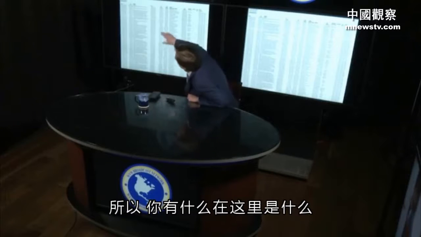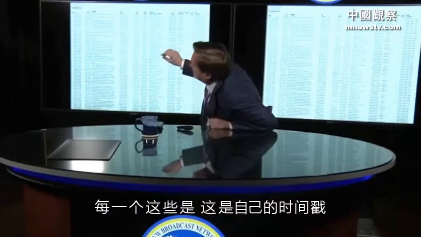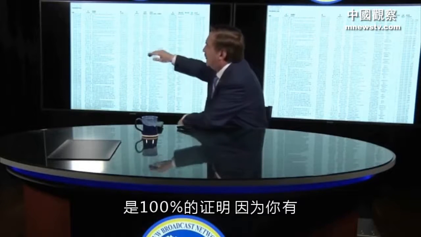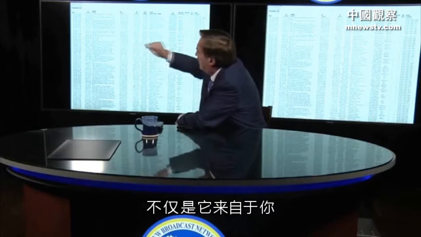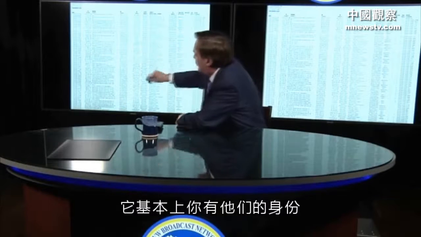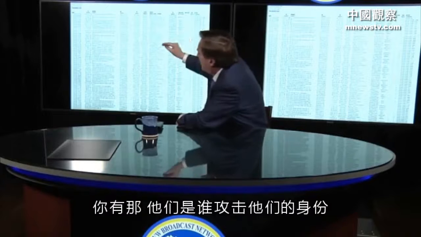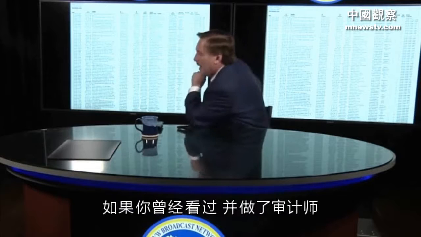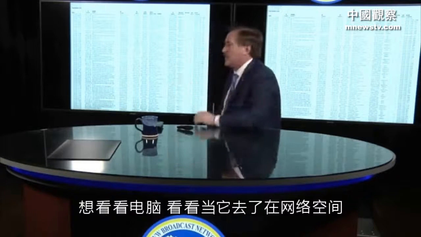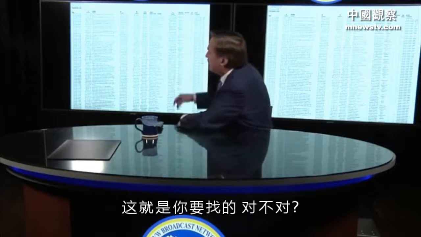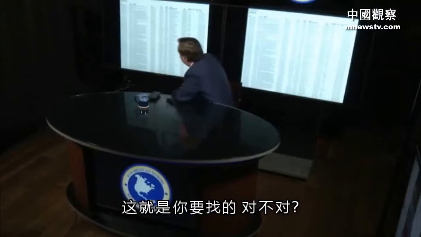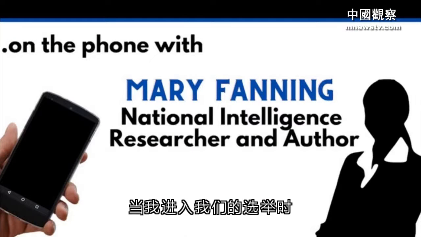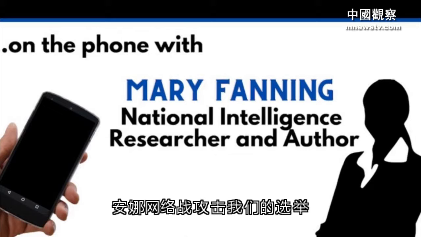Yeah. So what you have here is that each one of these is its own timestamp that is 100% proof, because you have not only where it came from, you have their identification, you have who they were attacking, their identification. This is what everybody would want. If you ever did an audit or wanted to look into a computer and see what went on in cyberspace, this is what you'd be looking for, correct? This is forensic evidence of foreign footprints as they entered our election in a cyber warfare attack on our election.